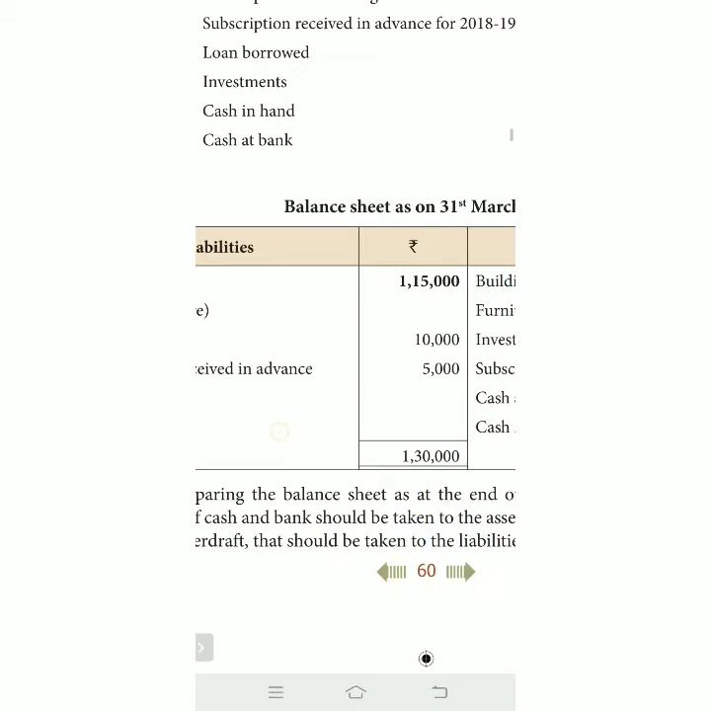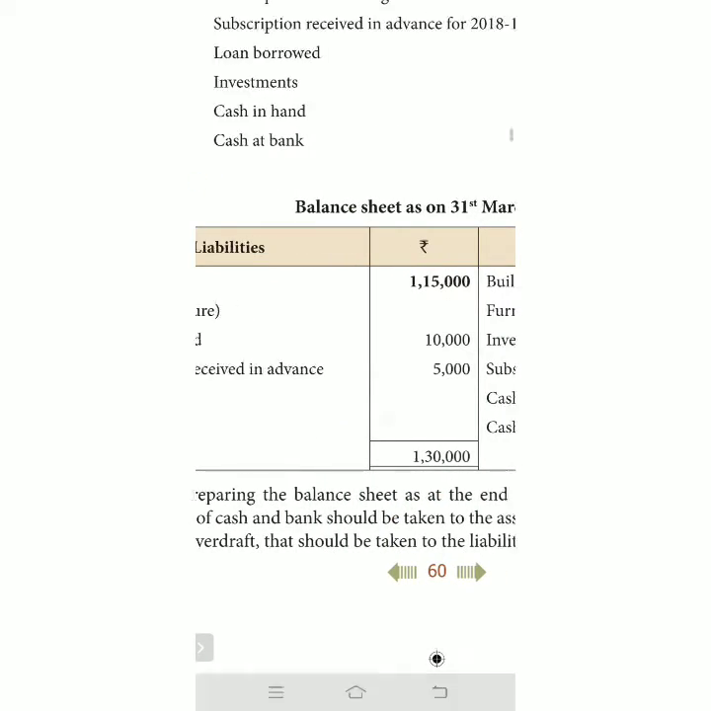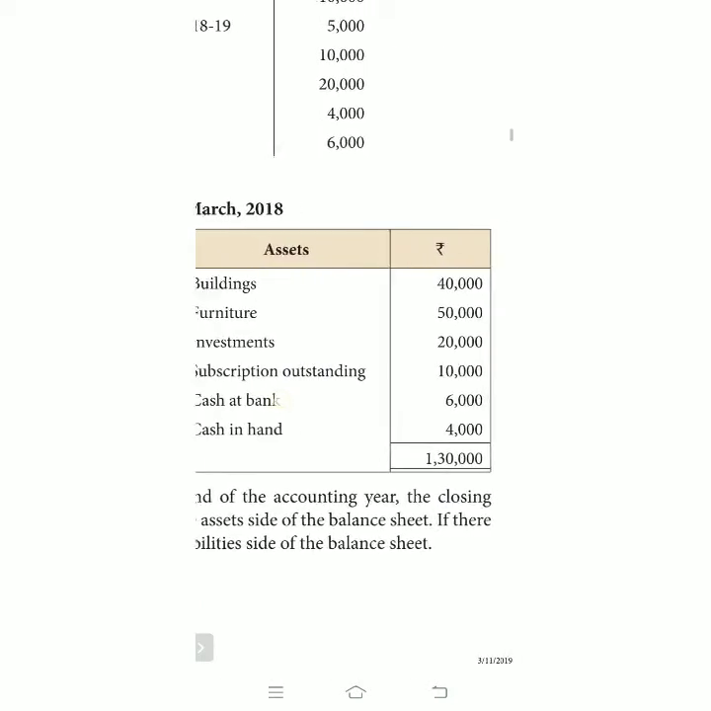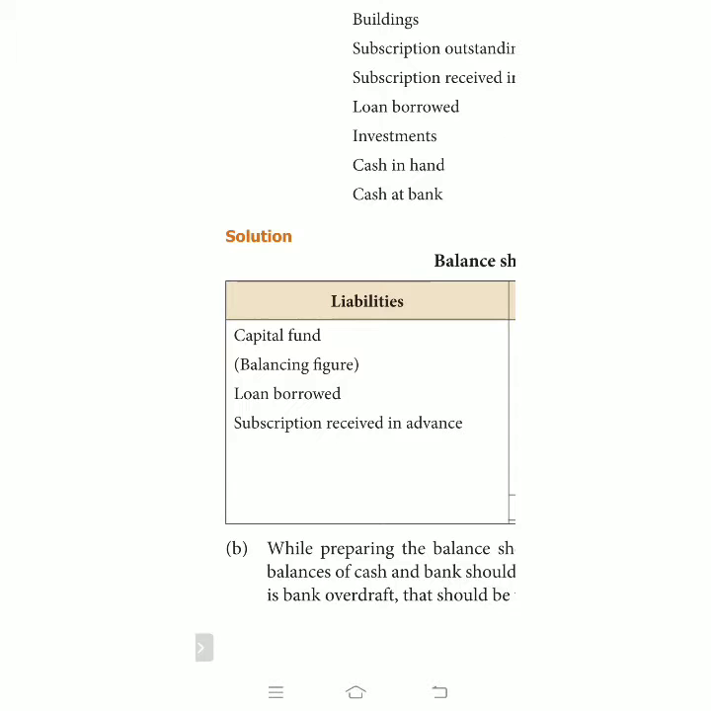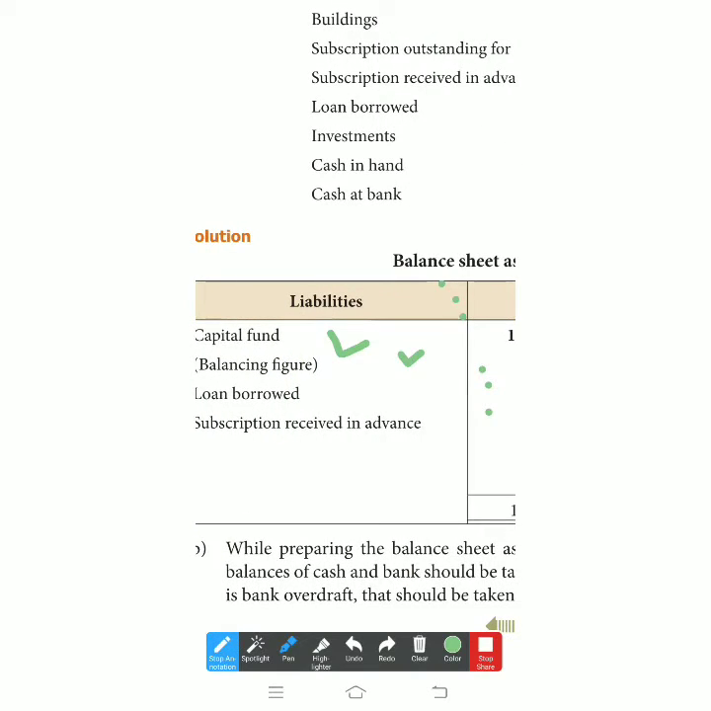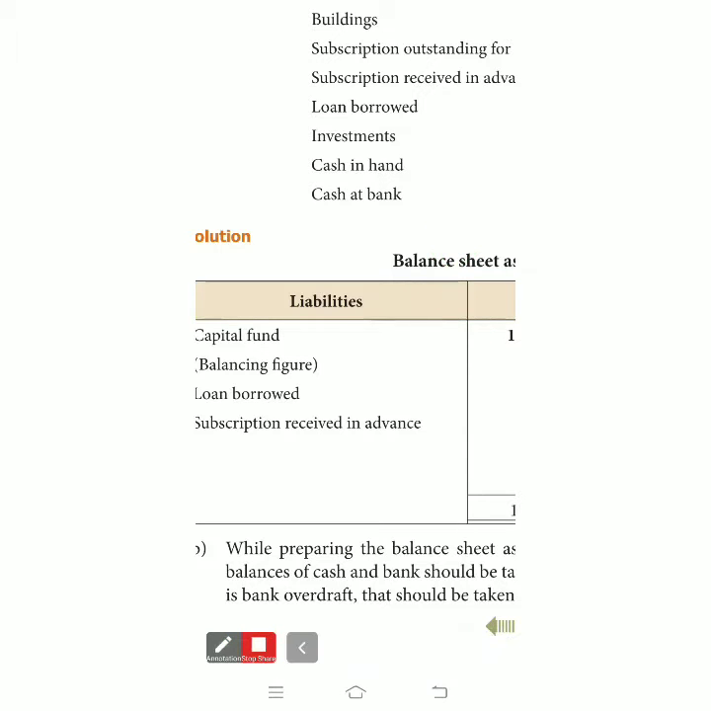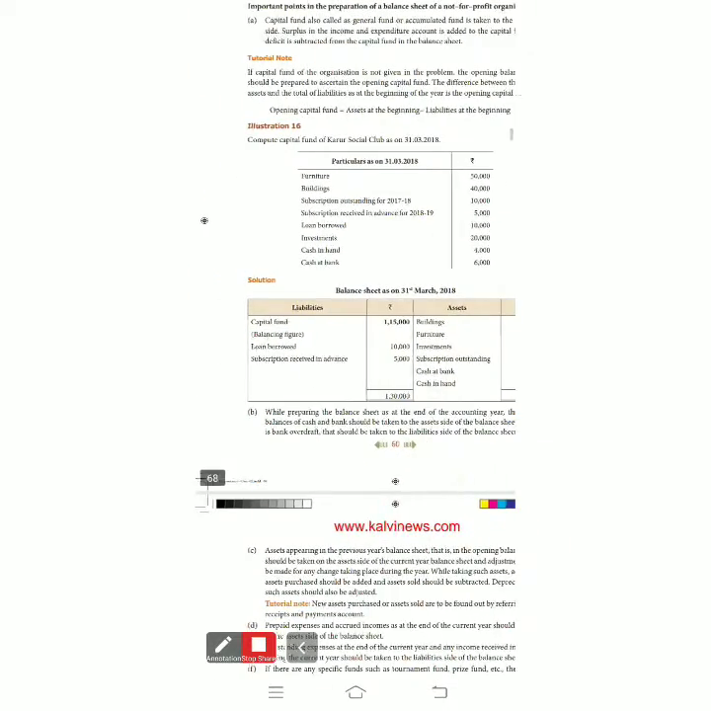See, loan borrowed 10,000 is a liability, and subscription received in advance is a liability. So the total of the asset column is 1,30,000. Here only 50,000 is the balancing figure. This capital fund is the balancing figure. Balancing figure is the capital fund we are given. Okay, this is the way.